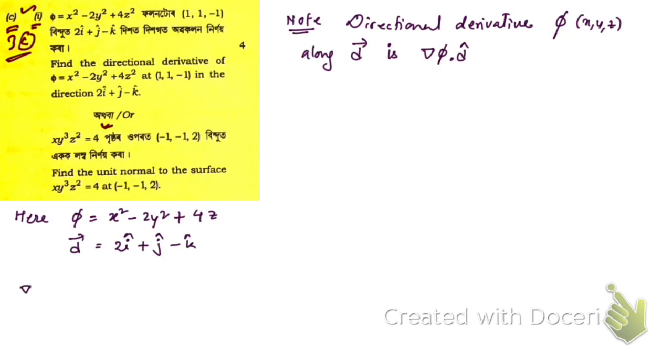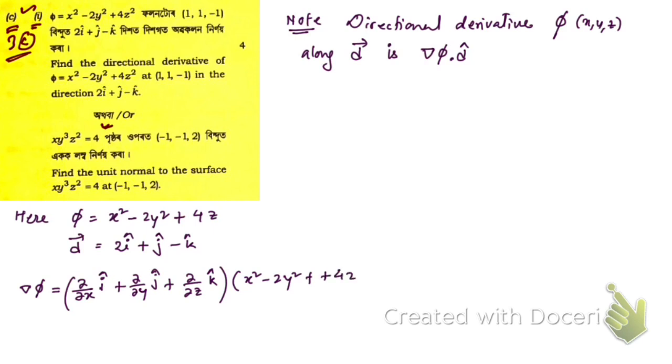First, let us find gradient of phi, and gradient of phi is nothing but del x i cap plus del y j cap plus del z k cap of phi. Phi is nothing but x square minus twice y square plus 4z.